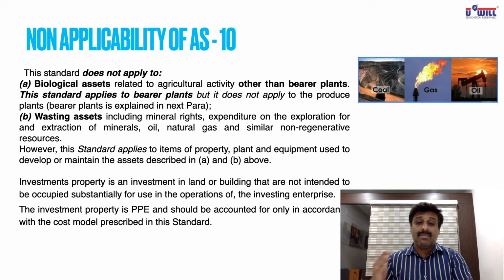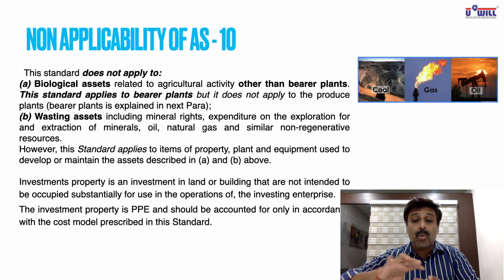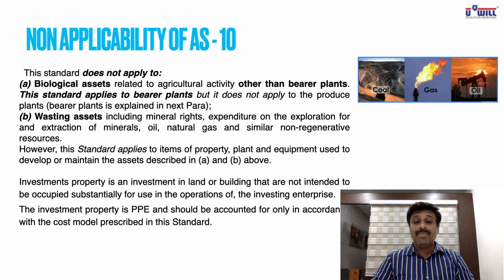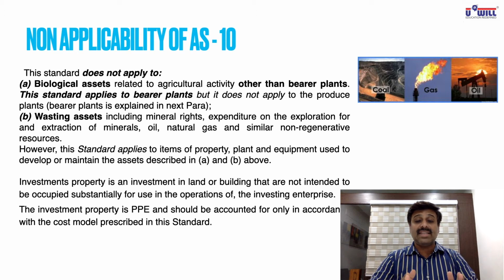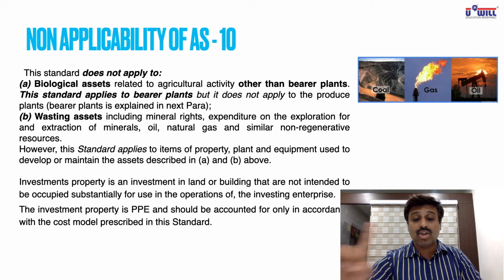Once you extract them, that quantity gets depleted, decreased. In such assets, the accounting standard 10 does not apply. They are called wasting assets. Okay, so all the things, petroleum, oil, gas, what you get from the iron ores, all what you get from the vessel of the earth, they are called wasting assets, and AS10 does not apply to them.